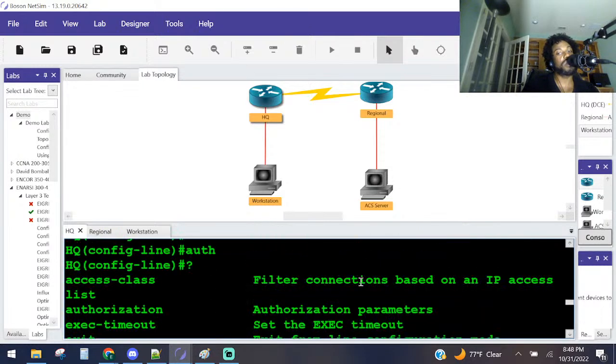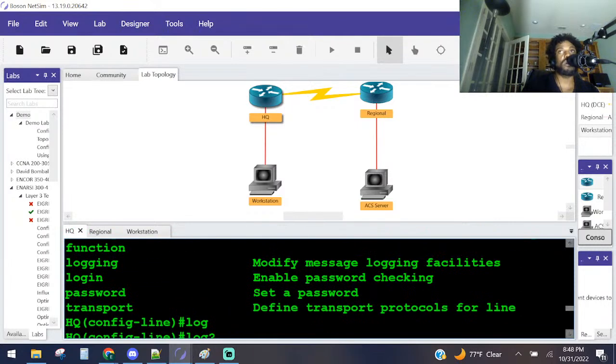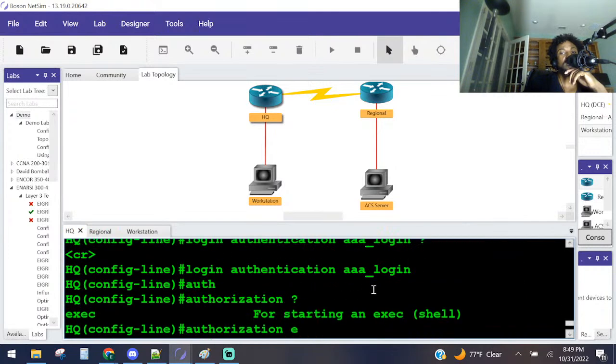Let me see. Authorization. I guess we didn't create one. Let me see. Authorization exec. Interesting. I thought we did create one. Create an authentication method named login. An authorization method named AAA exec. I guess I might have skipped that one. Maybe I skipped that one. Authorization exec. Huh. Yeah, I guess I did skip that one.